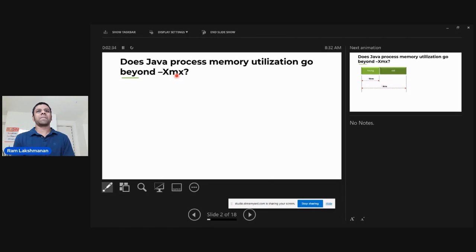I want to start off my talk with this question: if you set your Xmx to 4 GB, will your Java application consume more than 4 GB of memory? The Xmx is the maximum heap size, a JVM argument. So if you set this Xmx as 4 GB, will your Java application consume more than this limit you have configured?